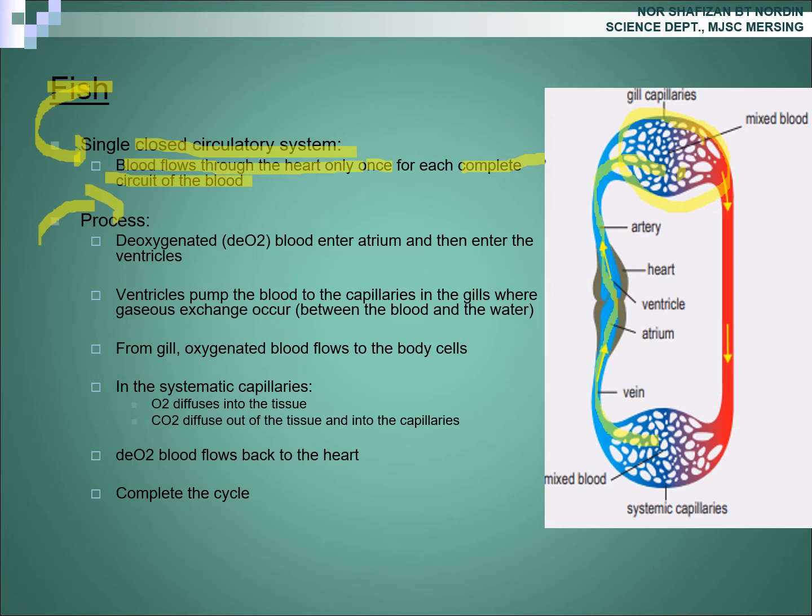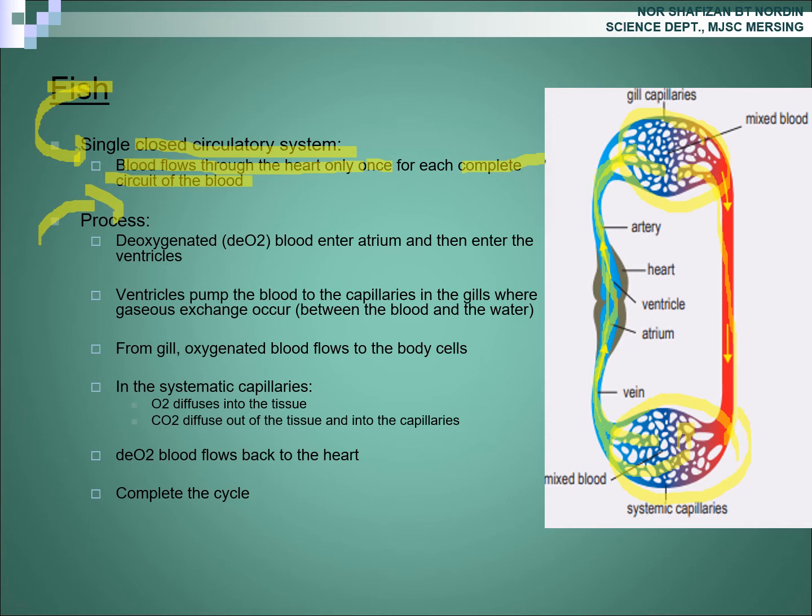From the gills, oxygenated blood flows to the body cells, and in the systemic capillary, oxygen diffuses into the tissue, and then carbon dioxide diffuses out of the tissue and into the capillary, so that oxygenated blood will turn into deoxygenated blood, and then deoxygenated blood will flow back into the atrium and then to the ventricle and then to the gill capillary.